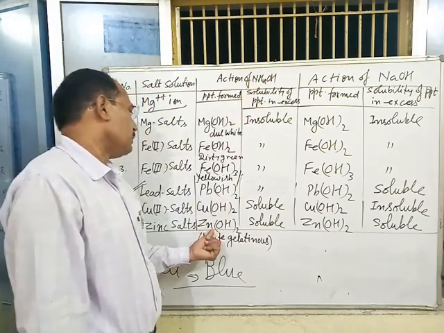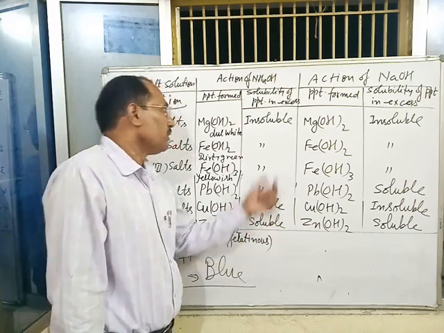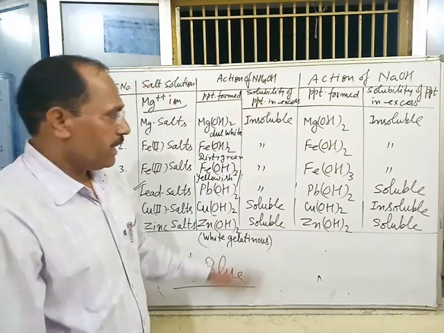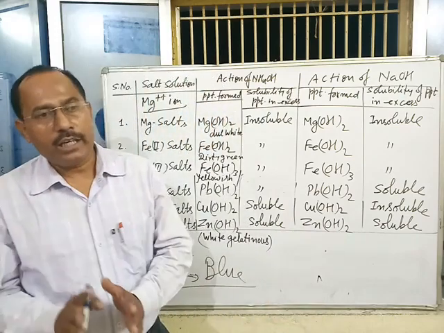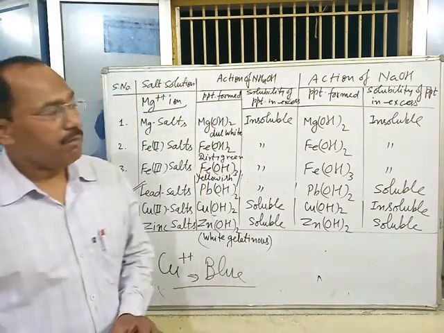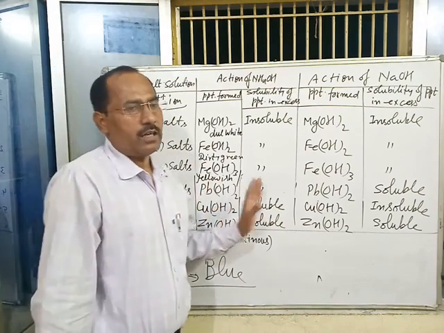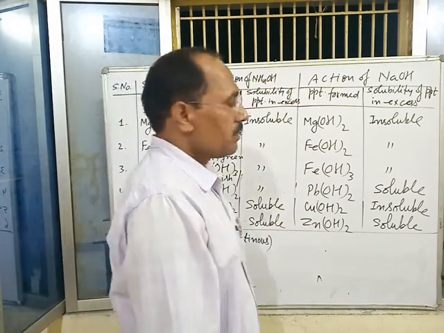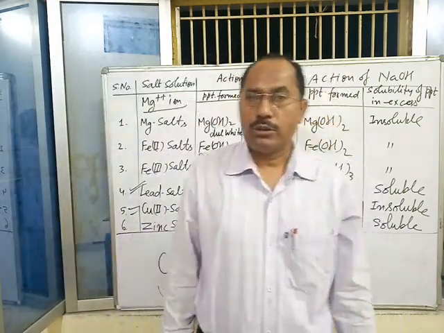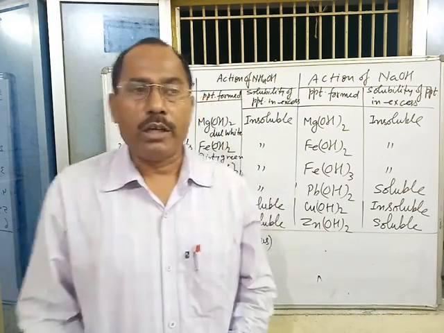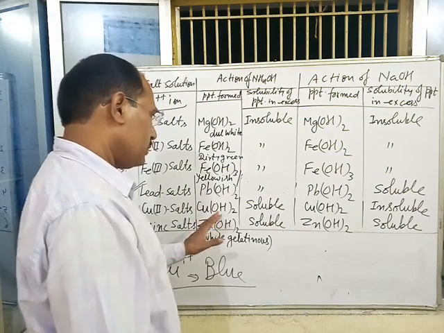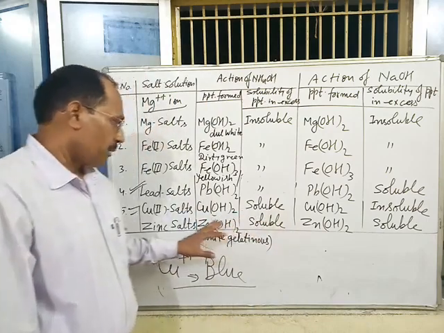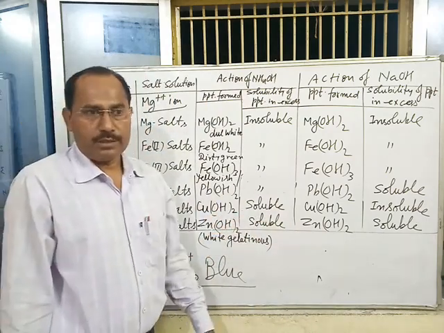That's why this precipitate becomes soluble in NH4OH. Any precipitate becomes soluble only by the formation of a complex salt, because complex salts are ionic compounds which are soluble in water. That's why, due to the formation of a complex salt, the precipitate becomes soluble in excess of the reagent.